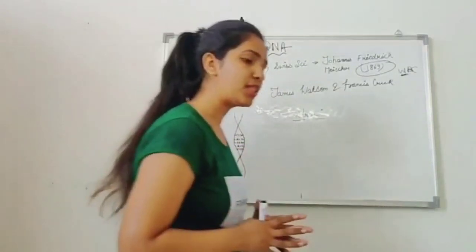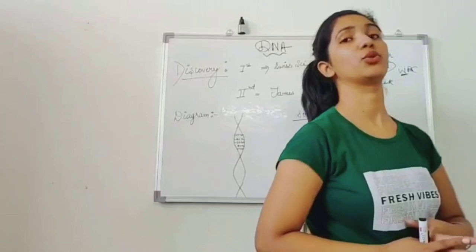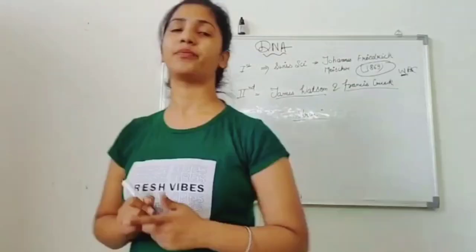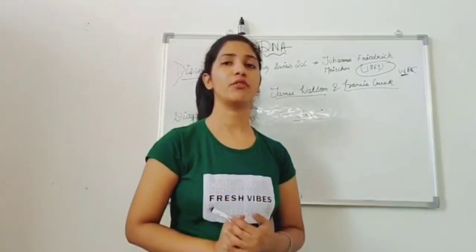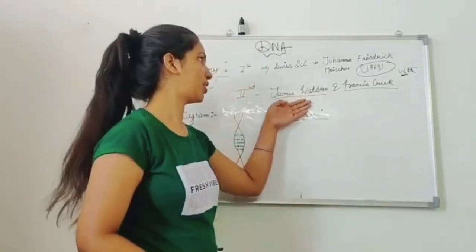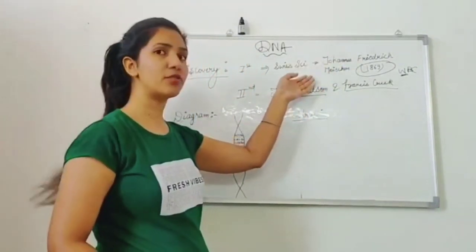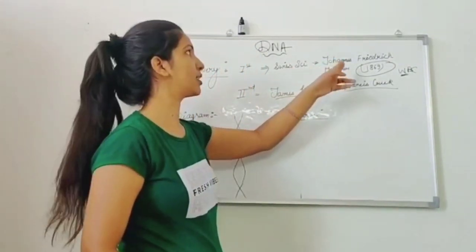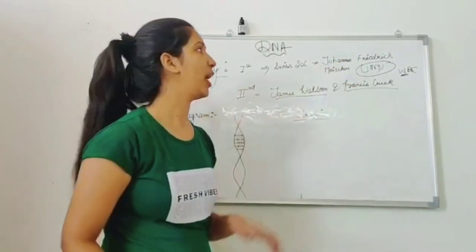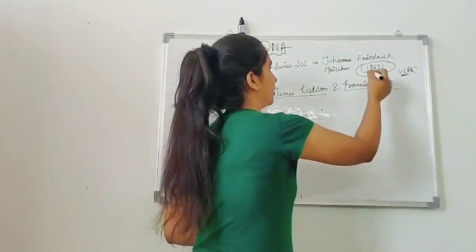But from the starting of the lecture, I was telling you the DNA is a double helical structure. The double helical structure of the DNA was discovered by Watson and Crick. And the first discovery was done by the Swiss scientist known as Johannes Friedrich Miescher. And you have to learn the years.